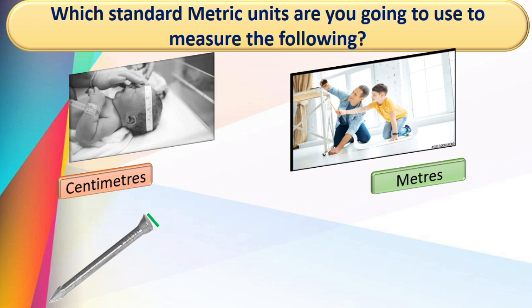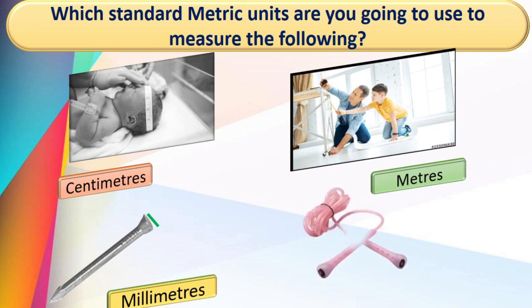Here the head of the nail. See this, only green part. This we want to measure the head of the nail. Yes, we use centimeter, meter or millimeter? Correct, millimeter, because this is very small, correct? So we use millimeters. And here this is a skipping rope.